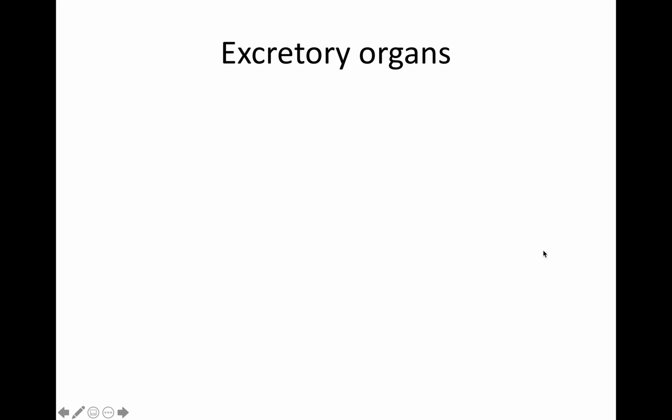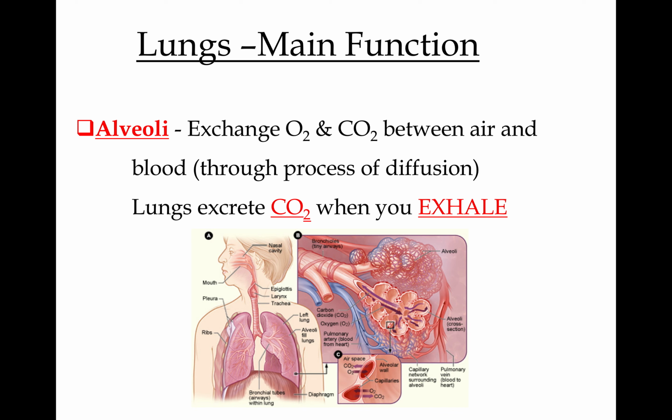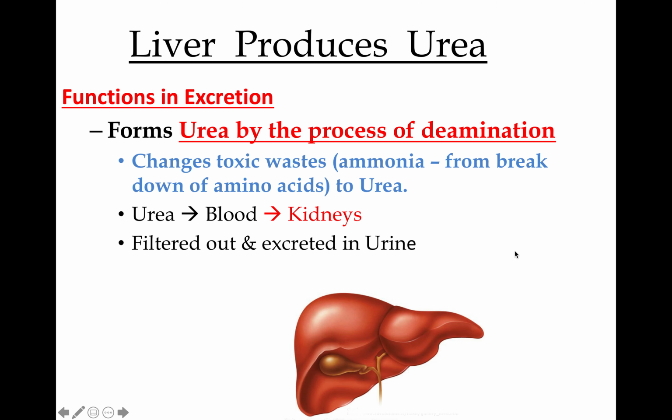So let's talk about the excretory organs. Number one, the lungs. As we said, carbon dioxide is a waste material. It's a metabolic product from respiration, and we need to get rid of it. So the lungs are considered excretory organs, and carbon dioxide an excretory product. Number two is the liver.